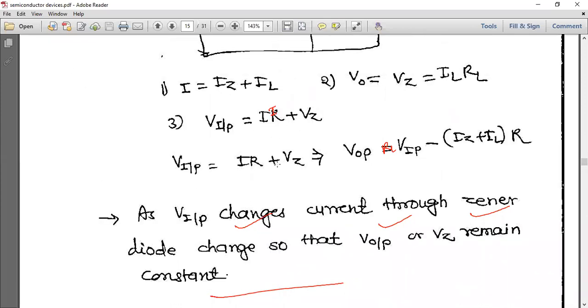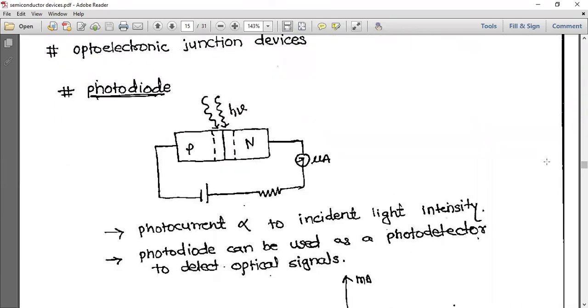Here V input is equal to IR plus VZ, or V output is equal to V input minus (IZ plus IL) into R. These are just formulas. Next, as V input changes, the current through the Zener diode changes so that V output, or VZ, remains constant. Means which one? Either output voltage or Zener voltage.